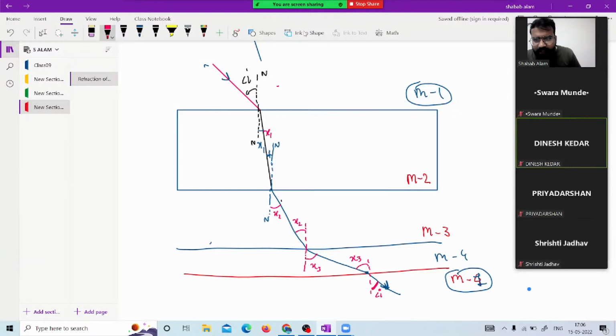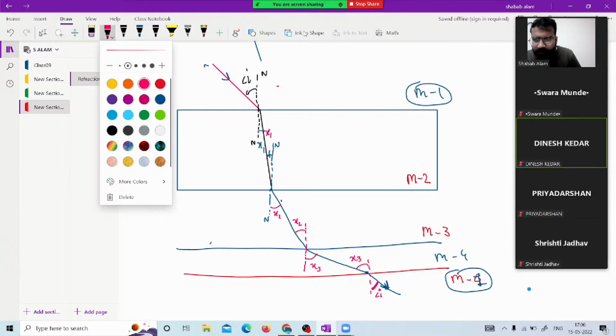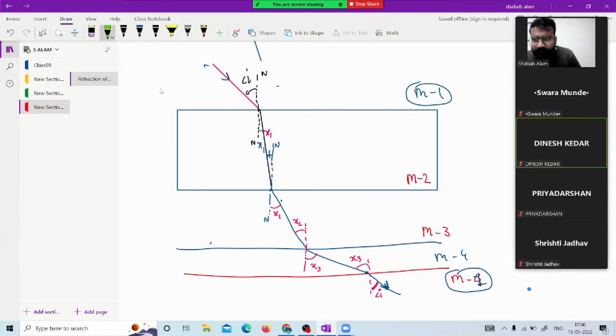Now let us talk about the Snell's law, to which we were talking about. So in this part, sine of angle we are talking about. Sine i upon sine r defines the refractive index of the medium.